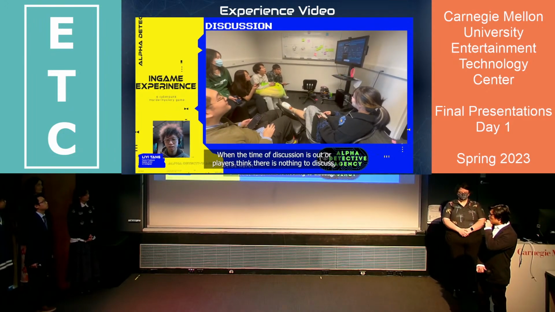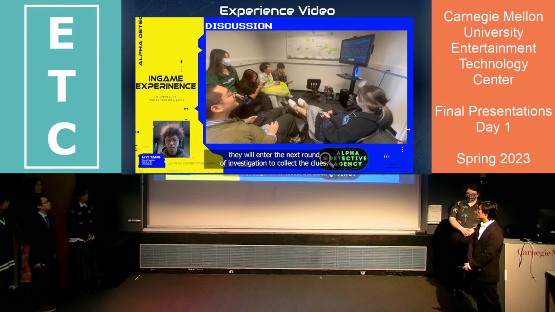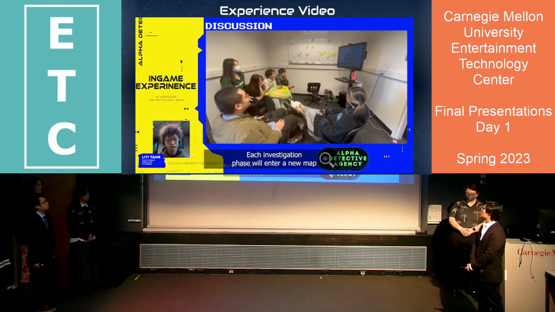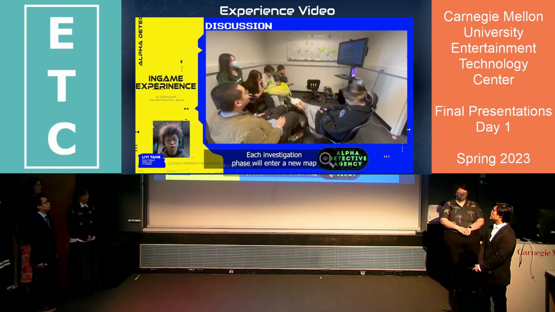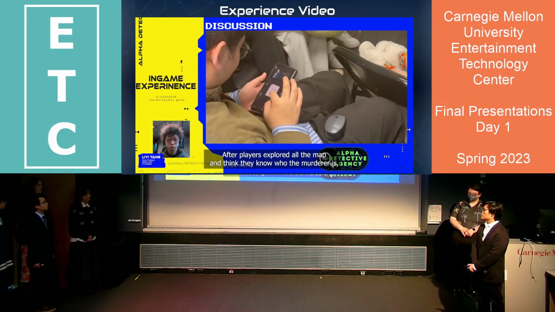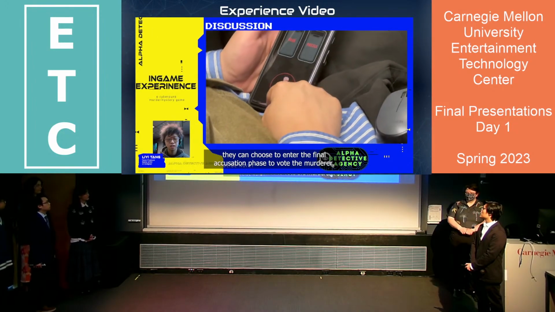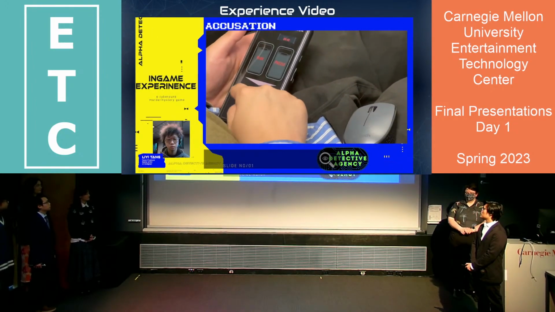When the time of discussion is out or players think there is nothing to discuss, they will enter the next round of investigation to collect the clues. Each investigation phase will enter a new map, and there are 6 maps in total. After players have explored all the maps and think they know who the murderer is, they can choose to enter the final accusation phase to vote for the murderer.